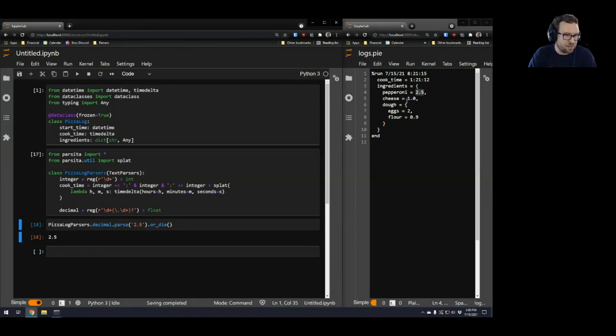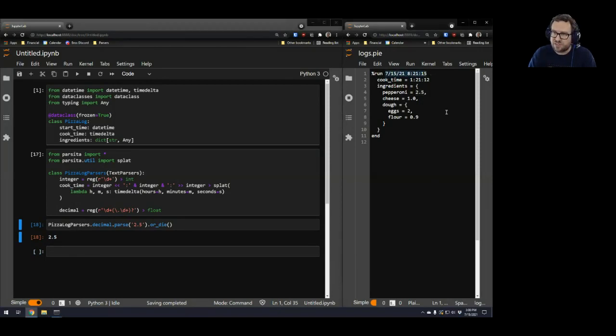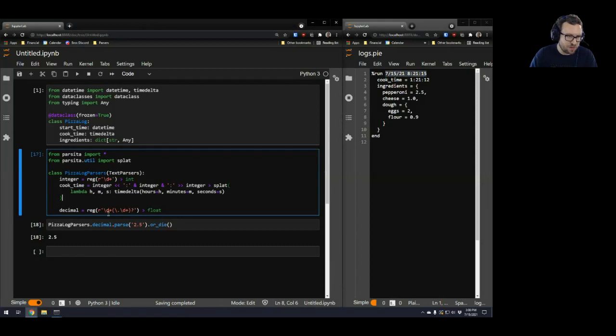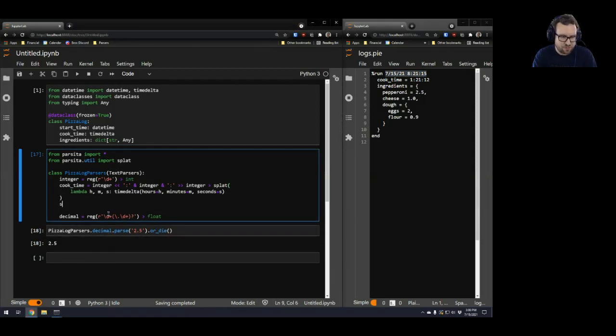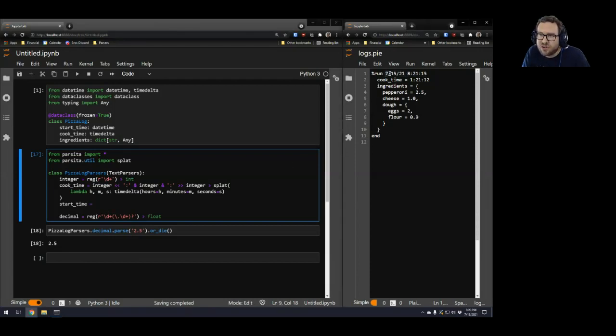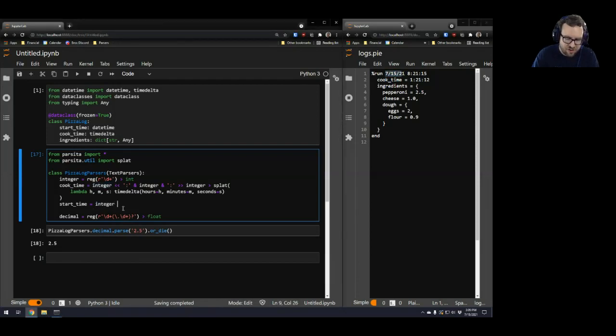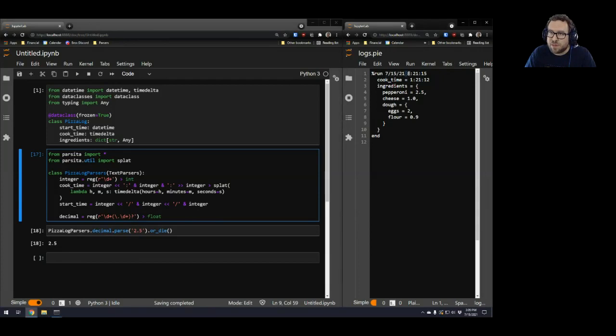Oh, I want to back up a little bit. I skipped the start time, which is actually more like the cook time. So let's just do that one real quick, and we'll come back to the ingredients. Start time. So what do we look at here? It's an integer followed by slashes. So let's get an integer followed by a slash that I want to discard, followed by another integer, followed by another slash that I want to discard, followed by another integer. And then that's followed by a space.